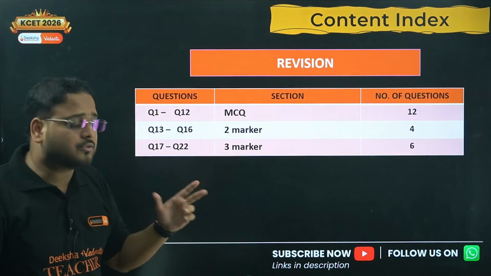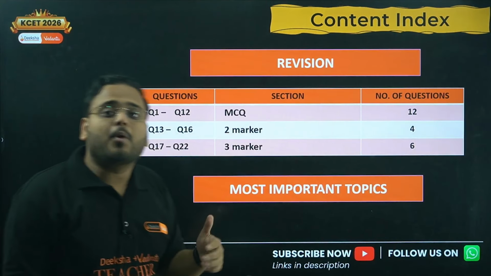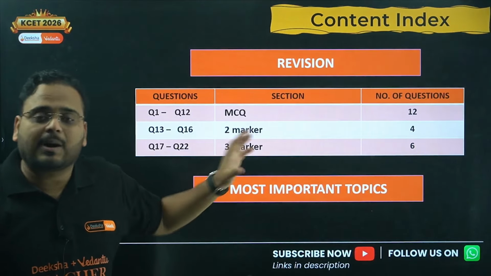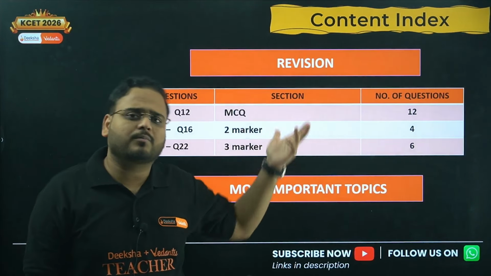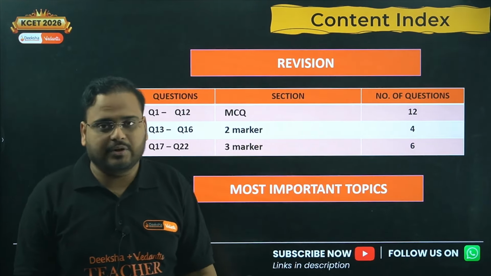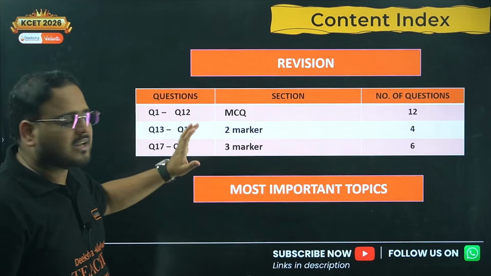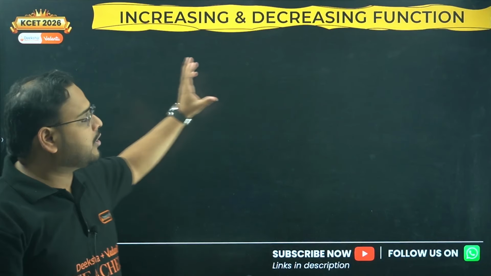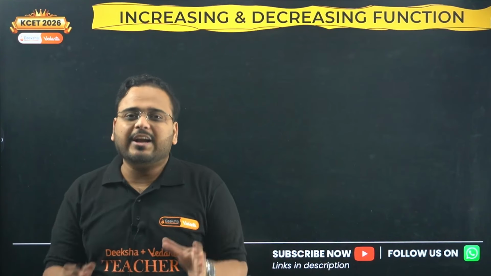Okay, I'll give you homework also, and lastly I'll let you know the important topics that you have to cover from this chapter to get marks from the weightage, the blueprint which is given to you. Okay, so I think we are ready for the revision now. The revision starts with the first topic, rate of change of functions.